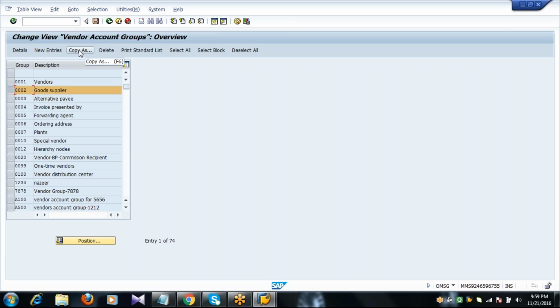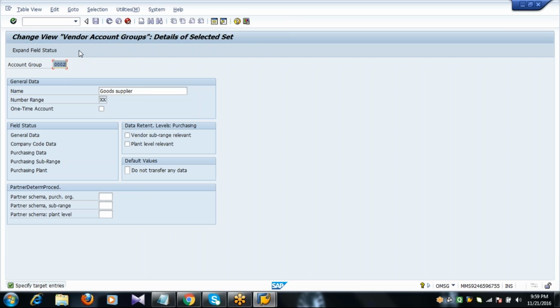Click on copy as. Rename the vendor account group. For example, I create as 2001, vendor account group 2001.